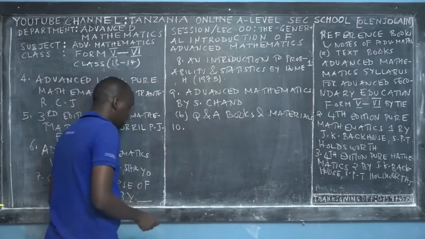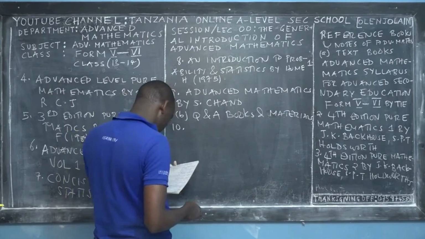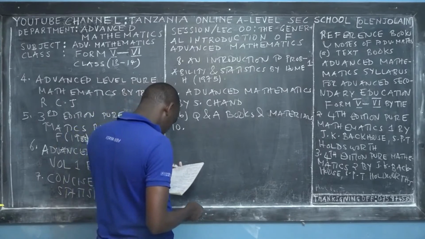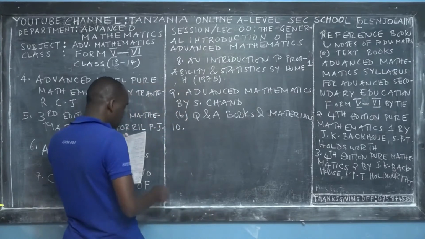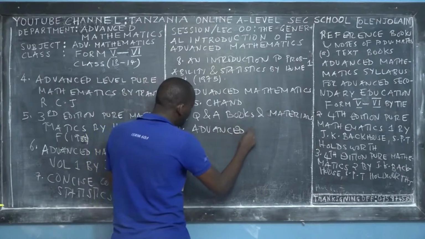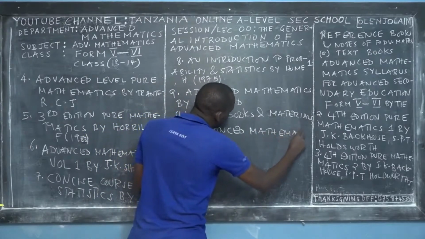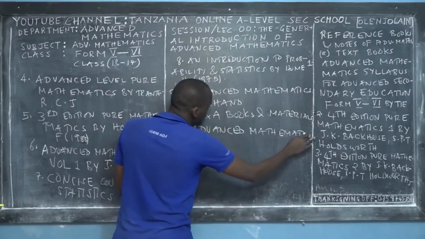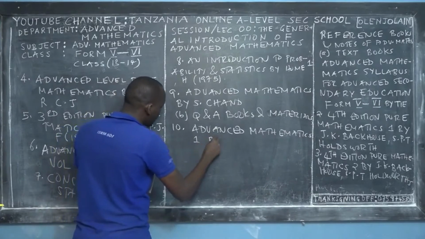The first question and answer book is called Advanced Mathematics 1 Review.